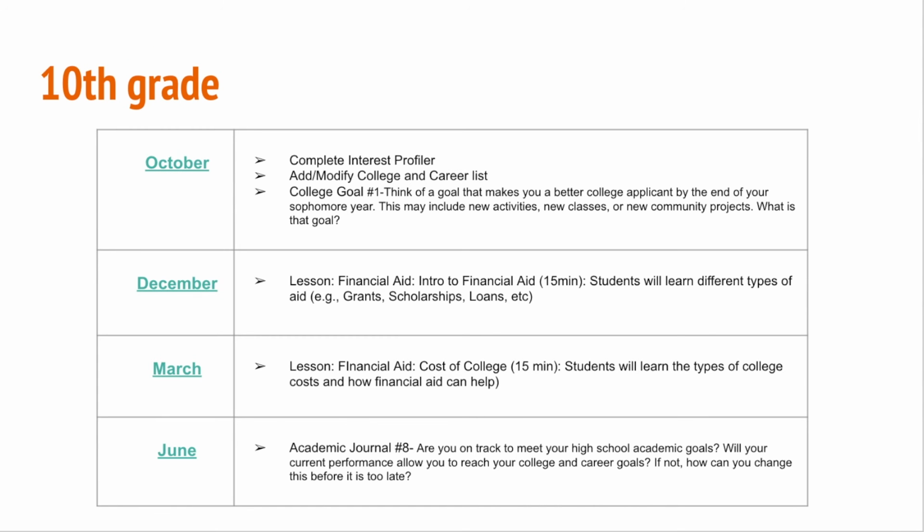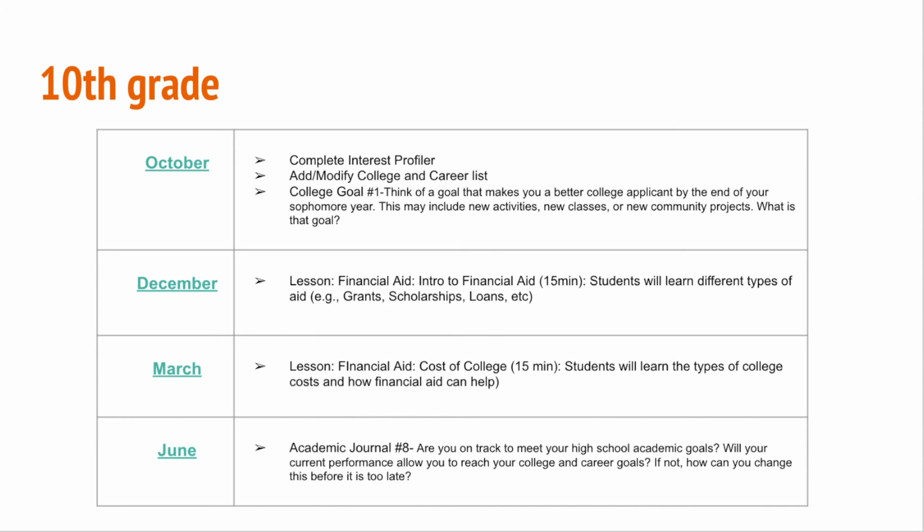For our 10th grade students, by October, again, we're going to have them do their interest profiler if they have not done it yet. We want them to add and modify their college and career list. And then the college goal that we have for our 10th grade students by October is that we want them to think of a goal that makes them a better college applicant.